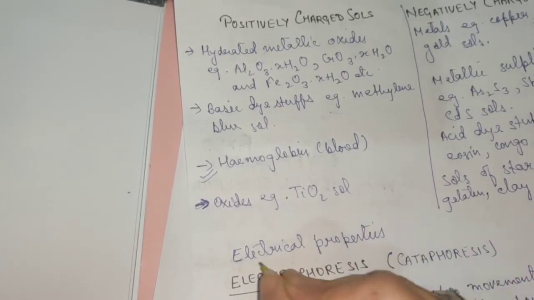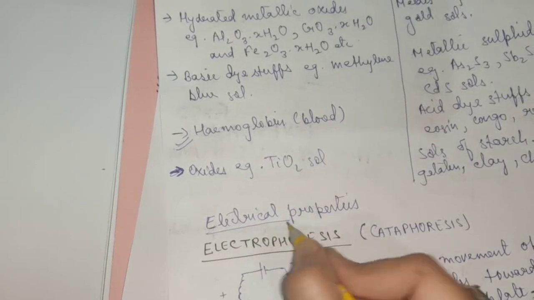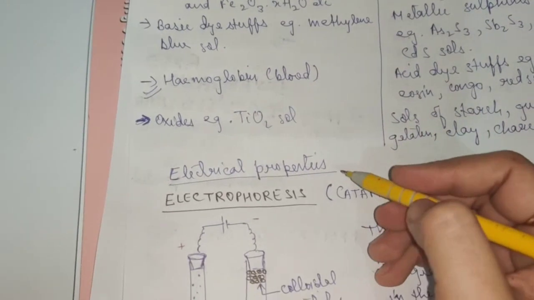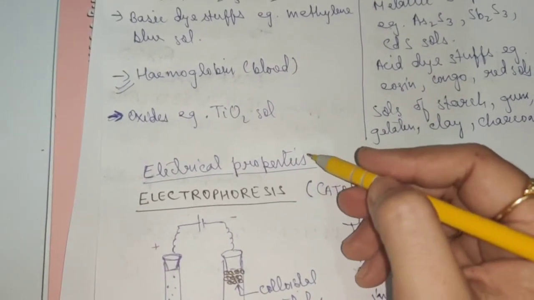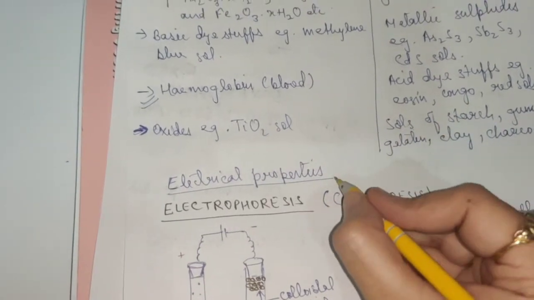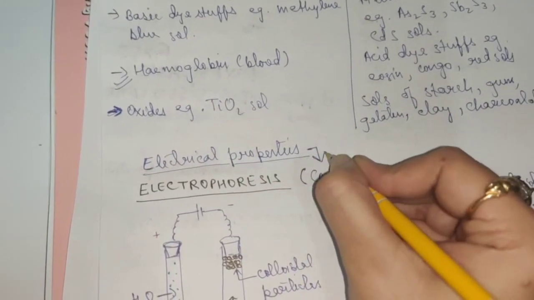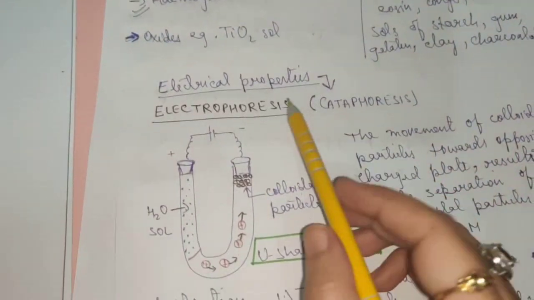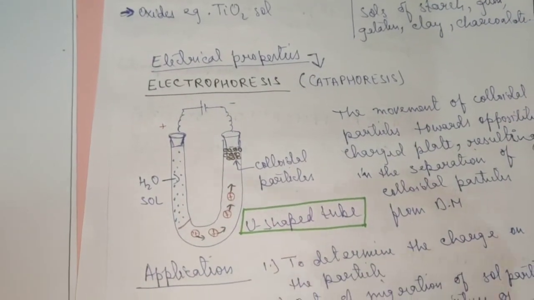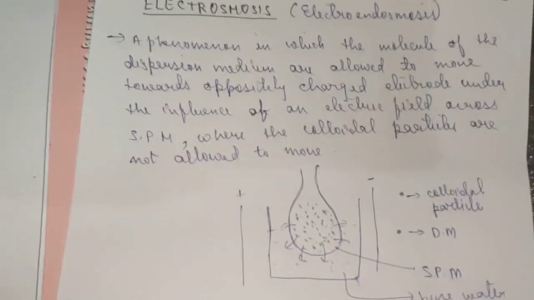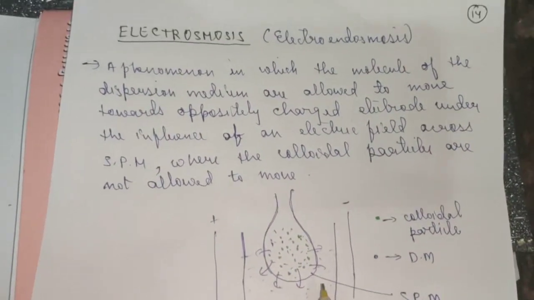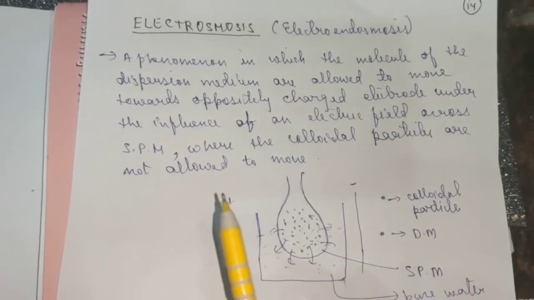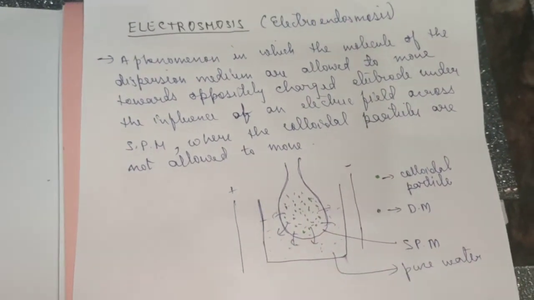So we learned today first the optical property, which includes the Tyndall effect. Then I told you about the kinetic property, which includes Brownian motion, and then come the electrical properties, where you have to learn electrophoresis and electroosmosis. And children, for electrophoresis you can draw this diagram to explain your definition, and for electroosmosis don't use this diagram to explain the definition in your exam. This was just to make this concept clear, and I hope the properties are clear to you now.